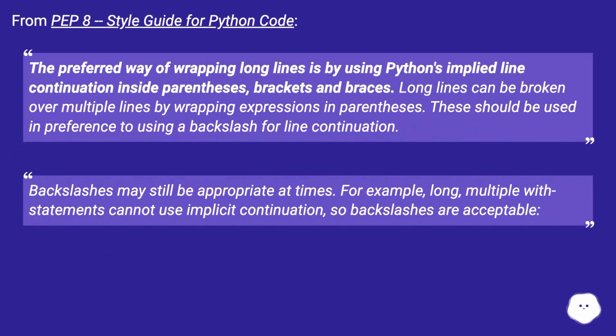From PEP 8 Style Guide for Python Code. The preferred way of wrapping long lines is by using Python's implied line continuation inside parentheses, brackets and braces. Long lines can be broken over multiple lines by wrapping expressions in parentheses. These should be used in preference to using a backslash for line continuation. Backslashes may still be appropriate at times. For example, long, multiple with statements cannot use implicit continuation, so backslashes are acceptable.